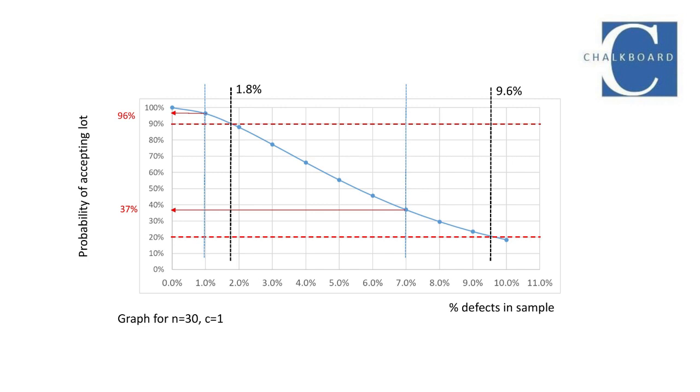If we study the graph at a defect rate of 1.8%, the operating curve intersects the line of probability of acceptance of 90%. This means that for this sampling plan, as long as the defect rate in the incoming lot is within 1.8%, the producer's risk will be 10% or lower. So the desired AQL is 1.8%. At the other end, at a defect rate of 9.6%, the probability of acceptance is 20%. So the consumer risk will be within 20% only if the defects in the incoming lot are 9.6% or higher. Therefore, the RQL is 9.6%.